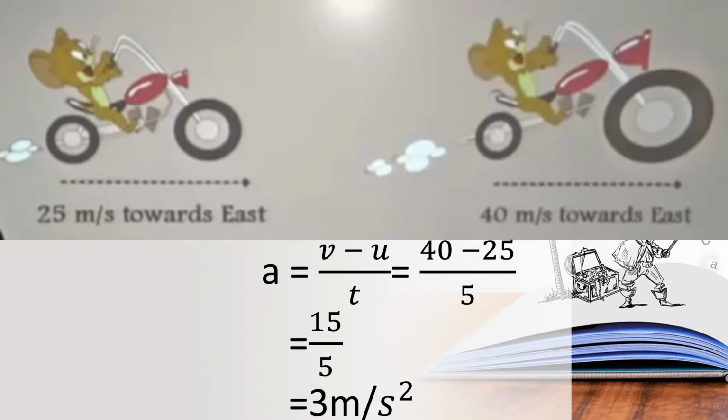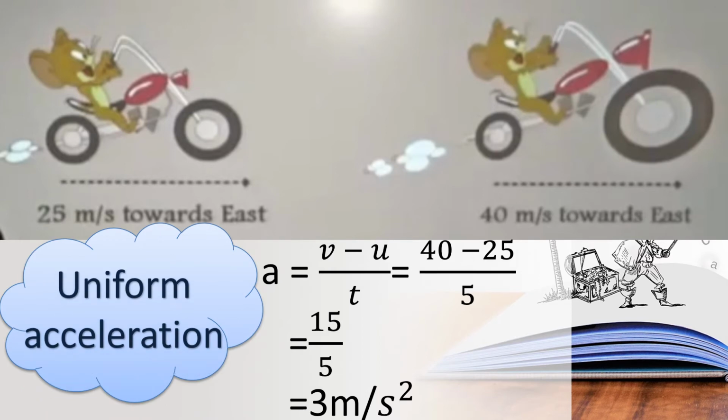Can you say? It is uniform acceleration, children. The initial velocity is 25 meter per second towards east, and after 5 seconds it had moved at 40 meter per second towards east. So it is uniform acceleration. That is positive acceleration. Okay children, so let us find the acceleration.